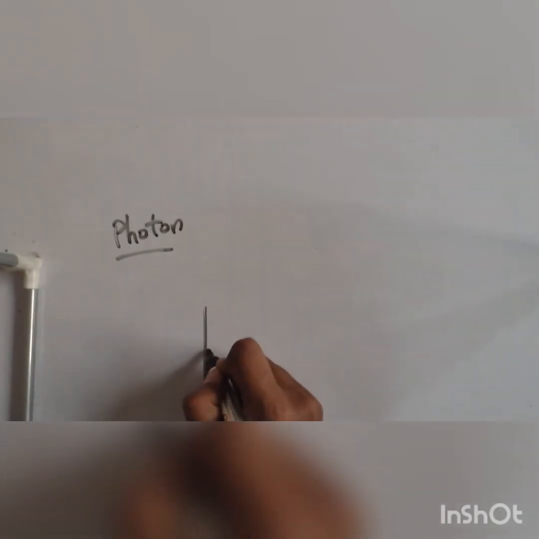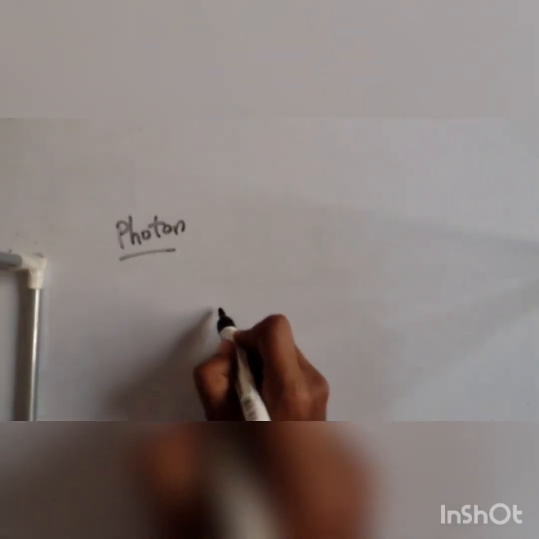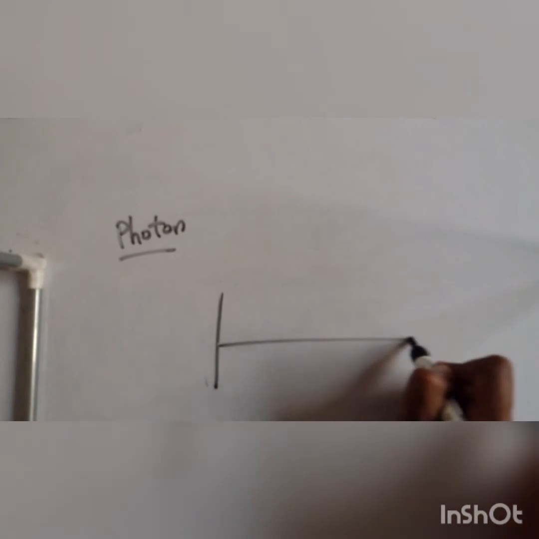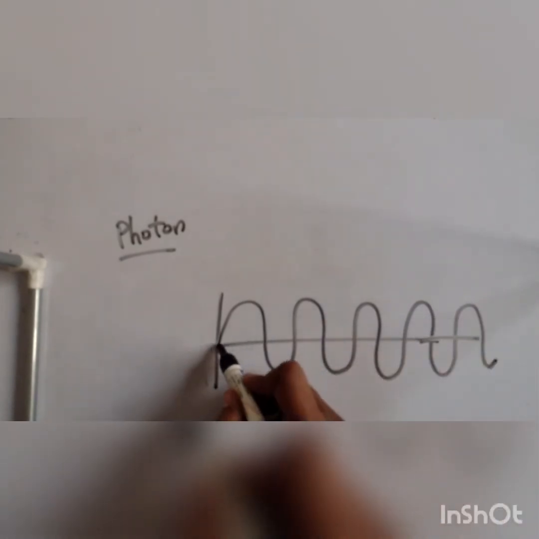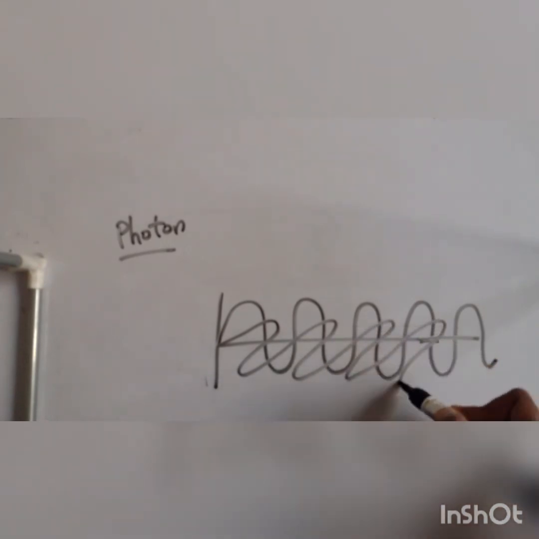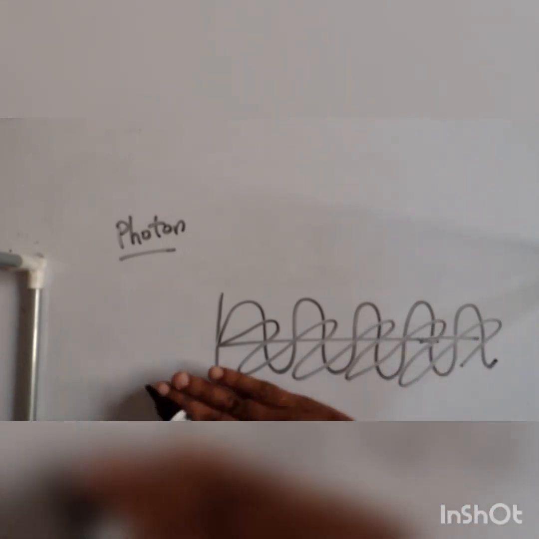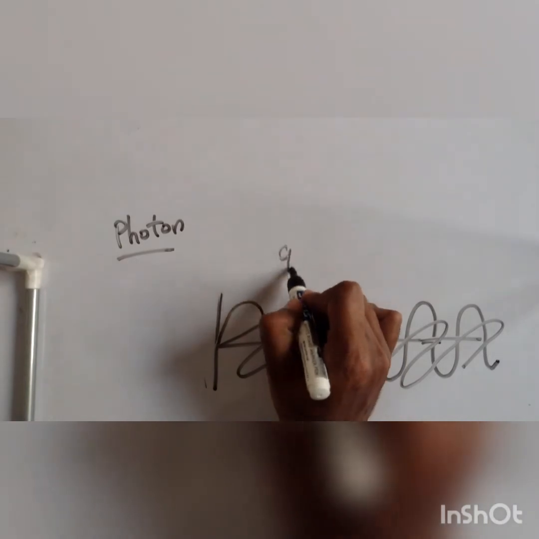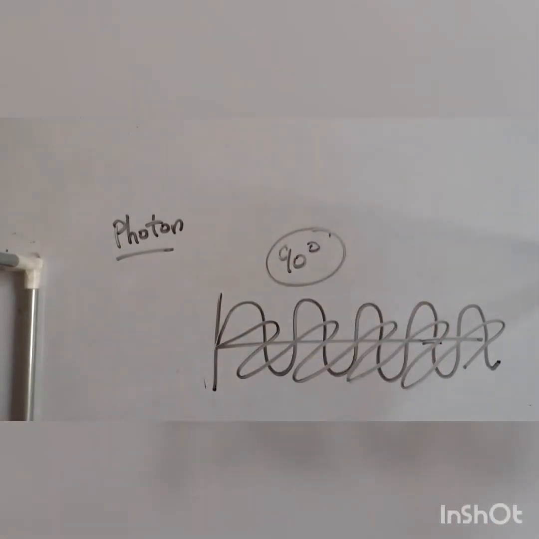So light travels, I will show a 3D diagram, the wave particle duality. While traveling, light generates an electric field, and it also generates a magnetic field. The magnetic field and electric field are 90 degrees apart from each other.